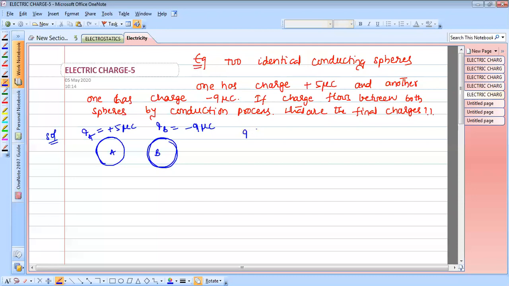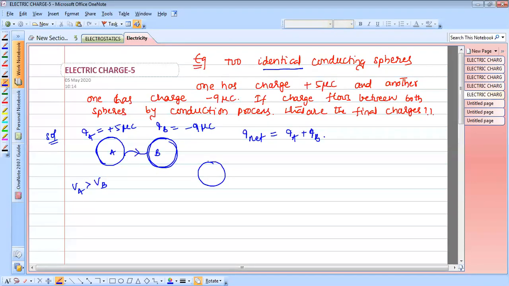According to the law of conservation of charge, the net charge initially is QA plus QB. When both are connected with a conducting wire, charge flows from high potential to low potential. Both are identical conducting spheres, the same shape and same size. The one with the higher charge has the higher potential, so VA is greater than VB. Charge flows from high potential to low potential until both have the same potential, meaning both have the same charge.